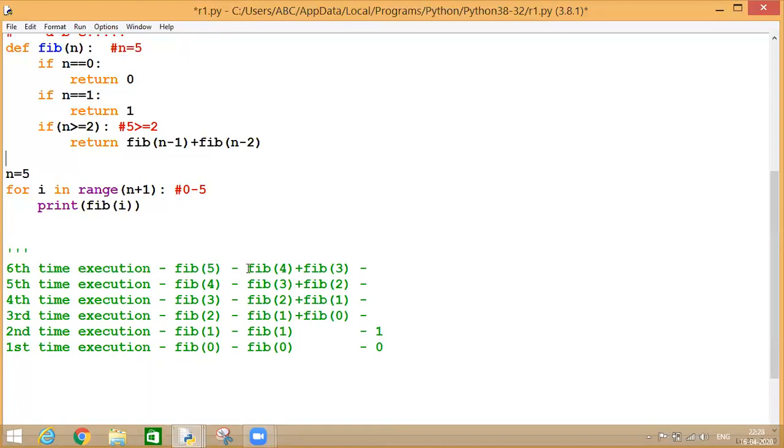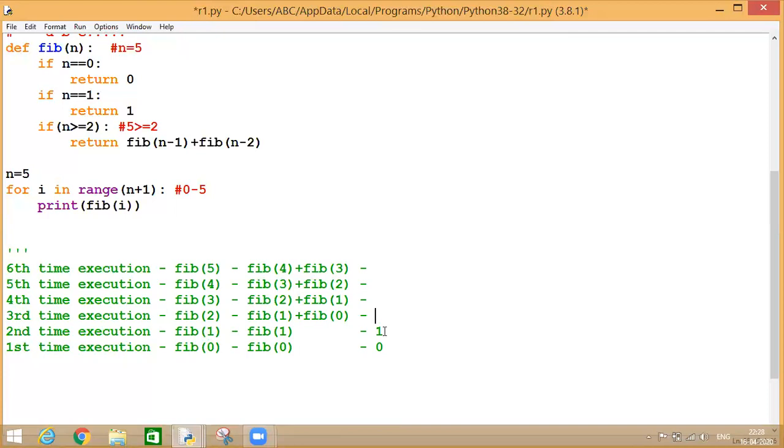Fib of 5 has executed the statement which is containing the function fib of 4 and fib of 3. Now if we look upon fib of 4 has also not calculated, fib of 3 has also not calculated. If I come over here, these two functions are also not calculated, but my fib 1 has got the result as 1. So let's move upon here.